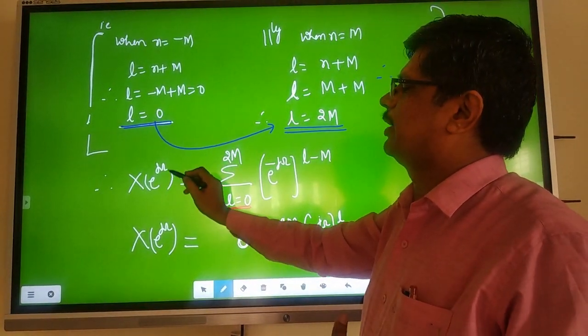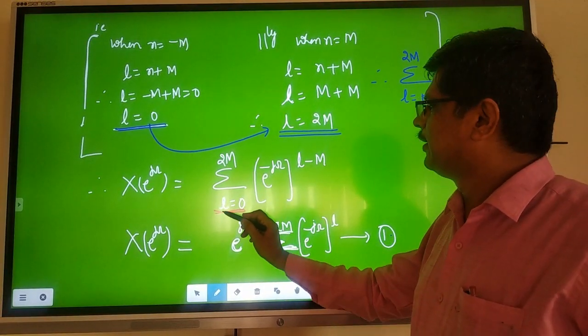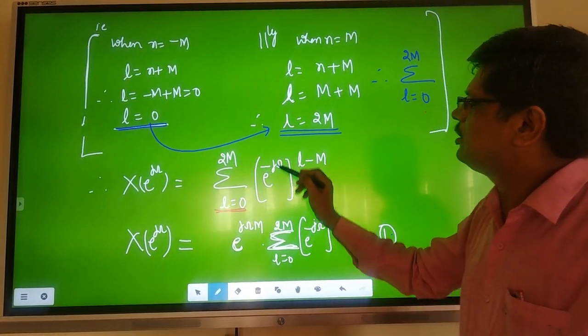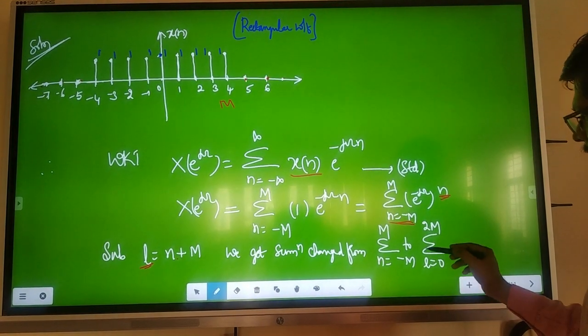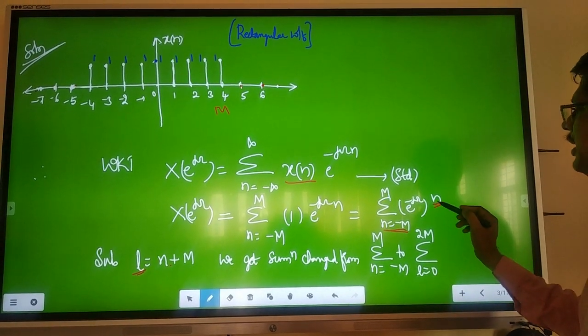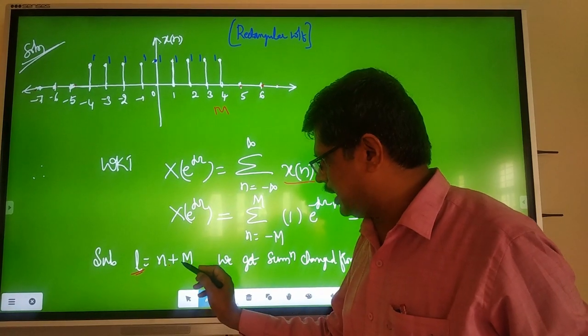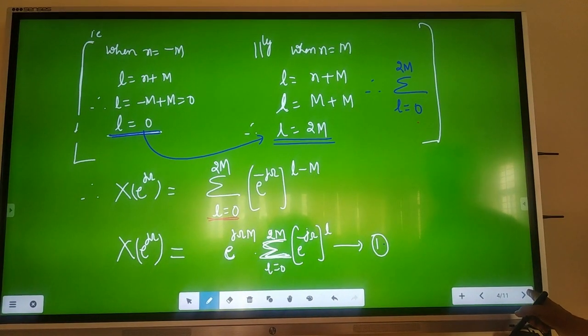Now write the same one, X of e power j omega, frequency domain representation of a signal x of n, is equal to summation L equal to 0 to 2M of e power minus j omega into n. Now n is nothing but L minus M, that's what I am writing.